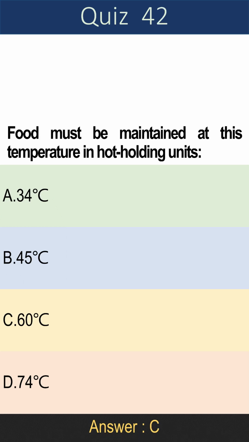Question 42. Food must be maintained at this temperature in hot holding units: A. 34 degrees Celsius, B. 45 degrees Celsius, C. 60 degrees Celsius, D. 74 degrees Celsius. Answer is C. 60 degrees Celsius.